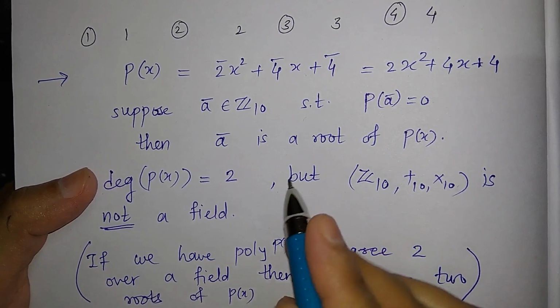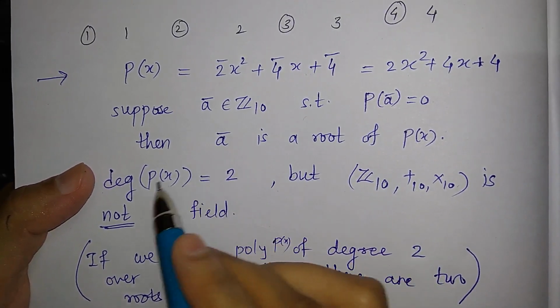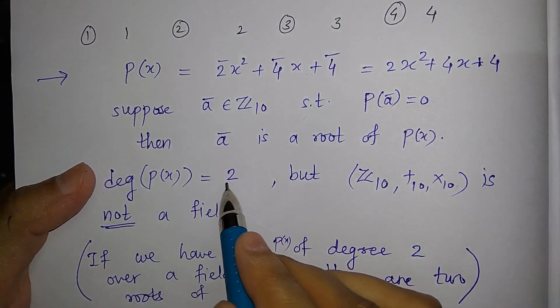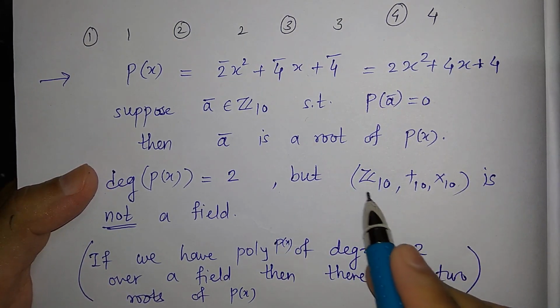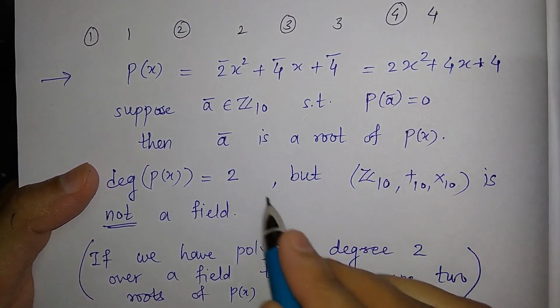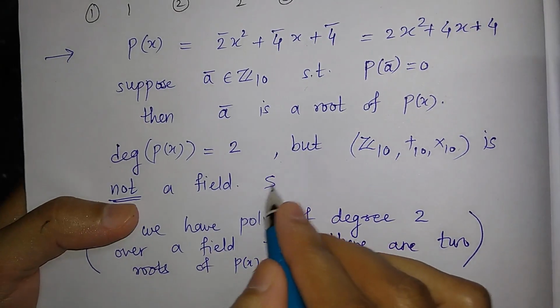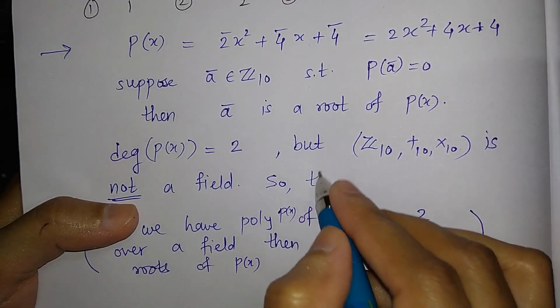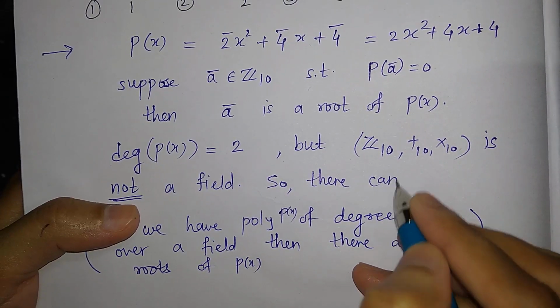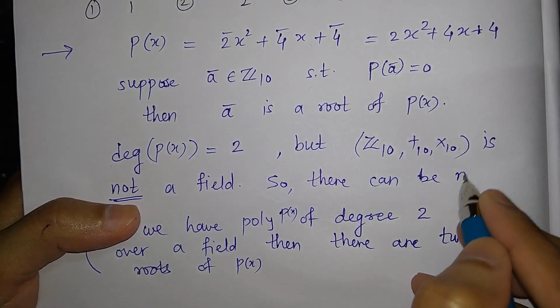But now just note that this p(x) is of degree 2, but this Z10 is not a field. So there can be more than two roots.